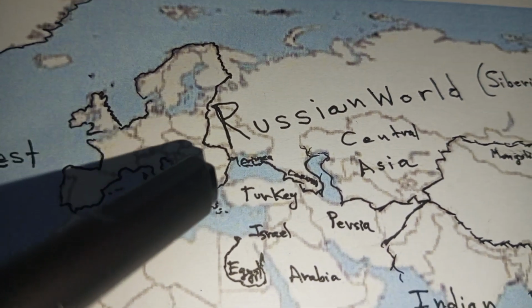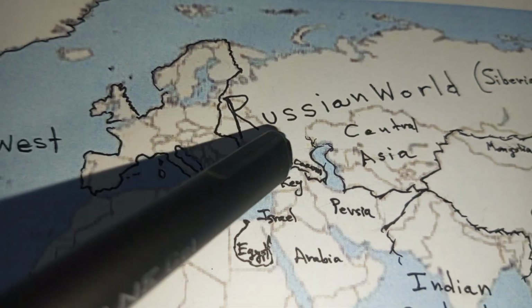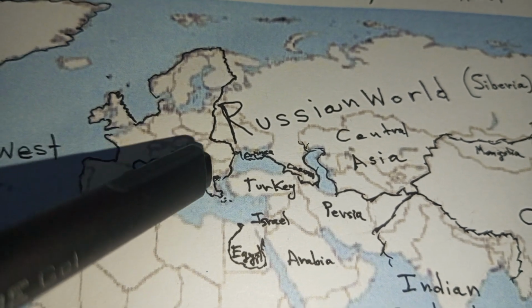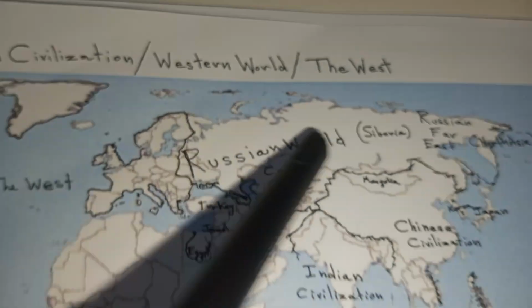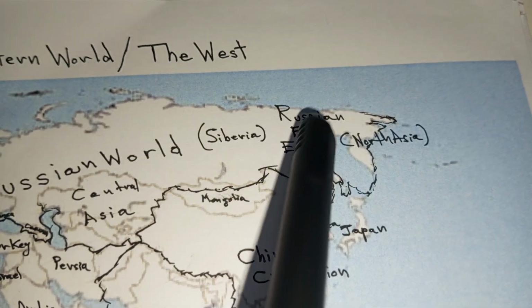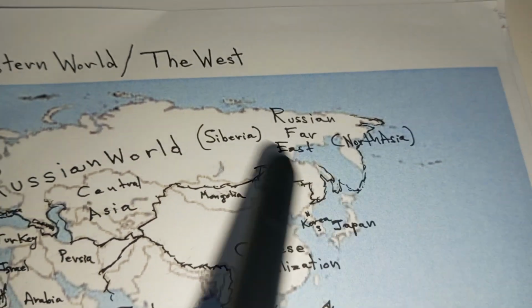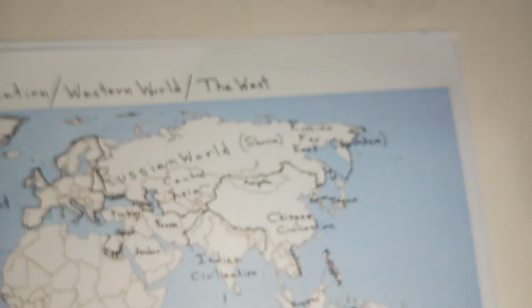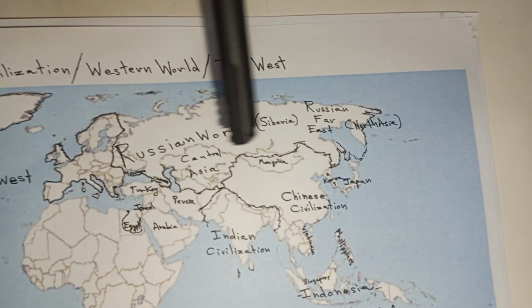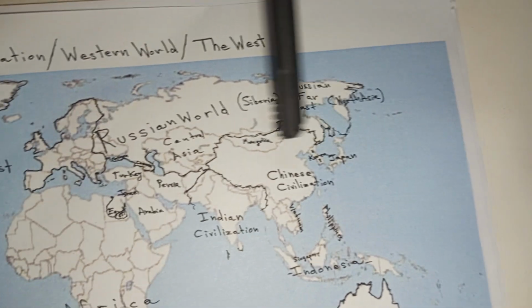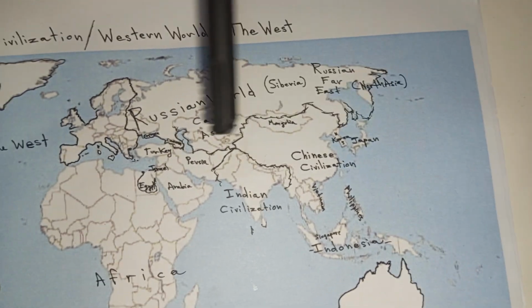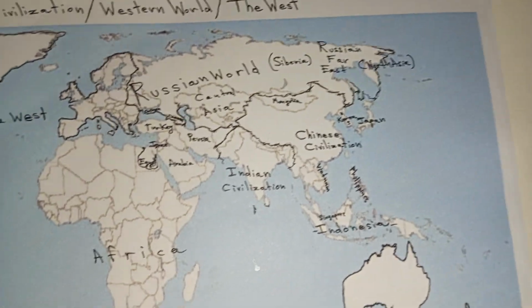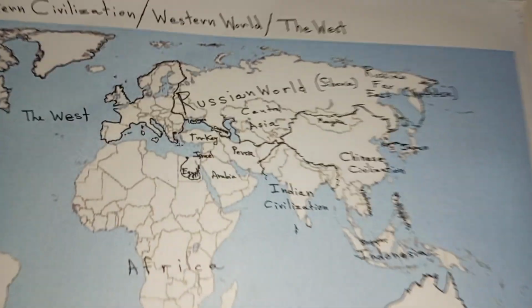So you can see Belarus, Ukraine, Moldova, Crimea, that region. There is half of Estonia, Latvia, and Lithuania, the Baltic regions, and everything else is Russia. Here is Siberia, the Russian Far East, or you can call it North Asia. There are three major names for the area after this. This whole area is called North Asia, or Siberia, or the Russian Far East. All three mean pretty much the same thing.